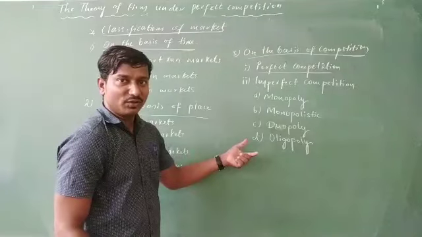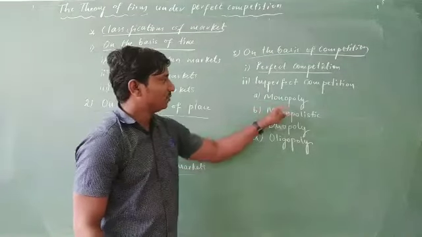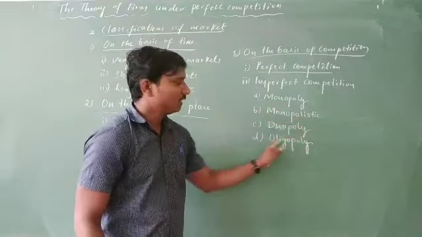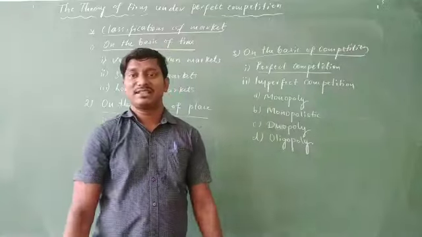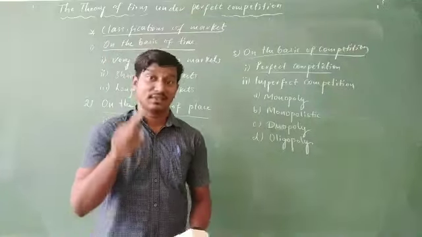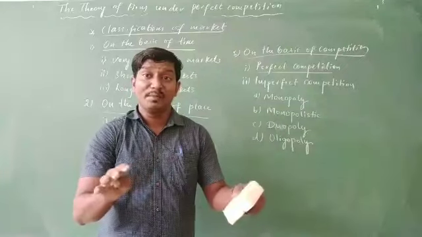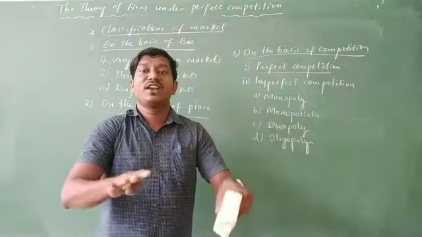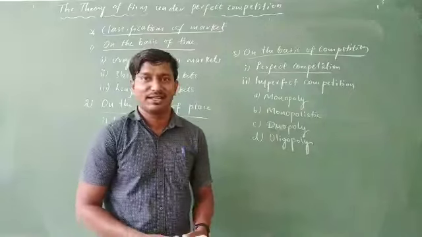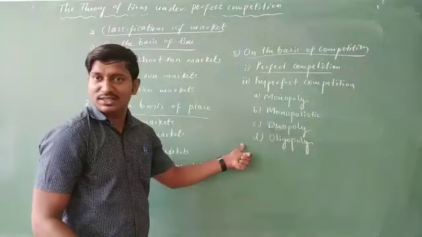So in case of imperfect competition, monopoly, monopolistic, duopoly, oligopoly are the different classifications of markets on the basis of imperfect competition. Imperfect competition is where the competition is not the same. It is different from one market to another, and that is how we are going to study these things.